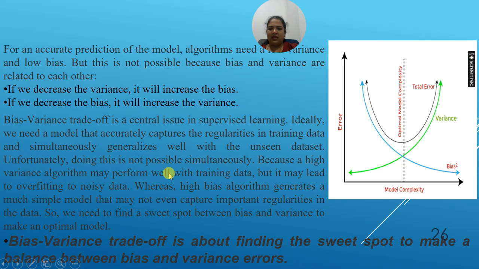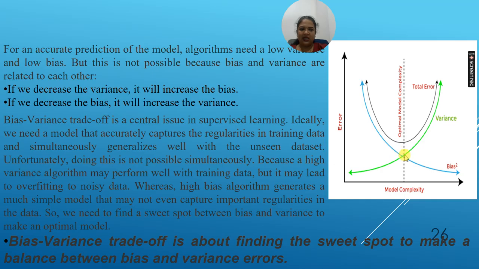So how does that bias variance trade-off actually look? If you look at this diagram, on the x-axis we are showing the complexity of the model, and on the y-axis we have the error. The central point is the optimal model complexity. The green line is showing the variance and the blue line is showing the bias. If we decrease the variance, the bias gets increased, and if we decrease the bias, the variance gets increased.